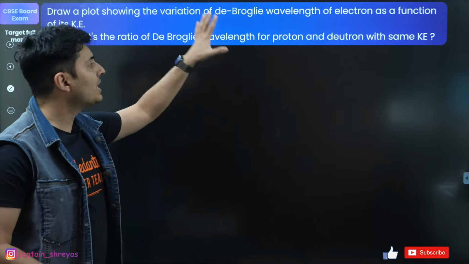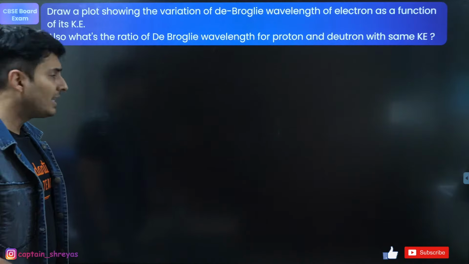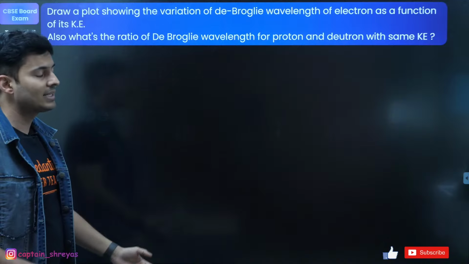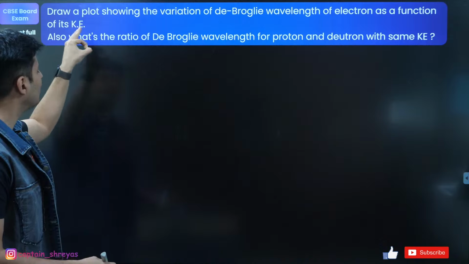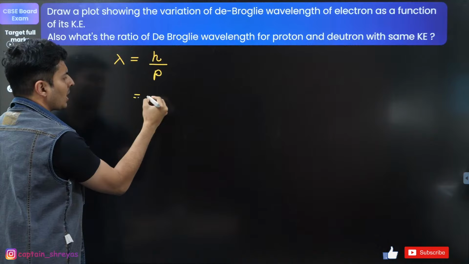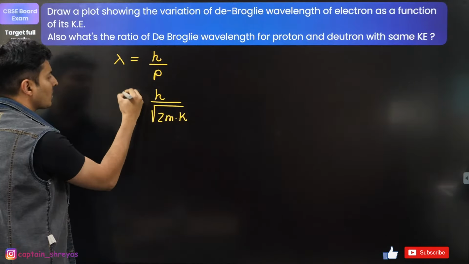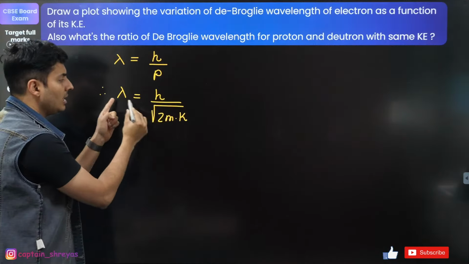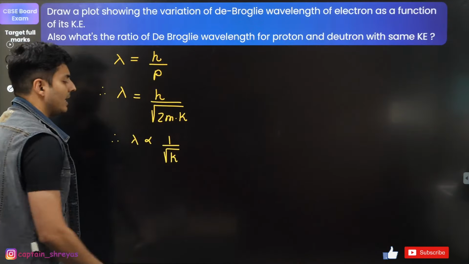Draw a plot showing the variation of the de Broglie wavelength of the electron as a function of its kinetic energy. How will de Broglie wavelength change as a function of its kinetic energy? And what is the ratio of the de Broglie wavelength for proton and deuteron with the same kinetic energy? Okay, so how is de Broglie wavelength related to kinetic energy? Think about it. De Broglie wavelength is the Planck's constant by momentum. But momentum, actually speaking, is root of 2 times mass times the kinetic energy. So now you can clearly see the relationship between the de Broglie wavelength and the kinetic energy. The wavelength is inversely proportional to the root of the kinetic energy.